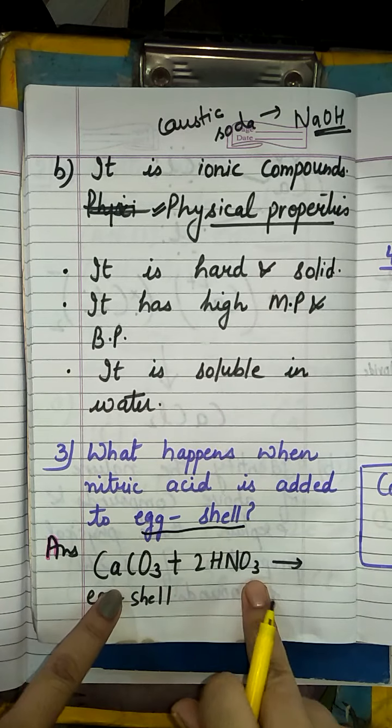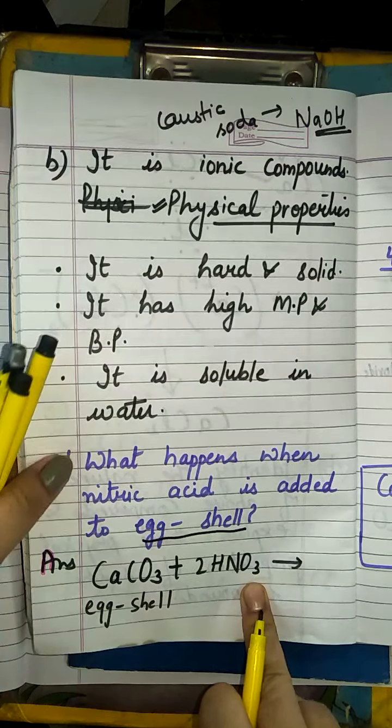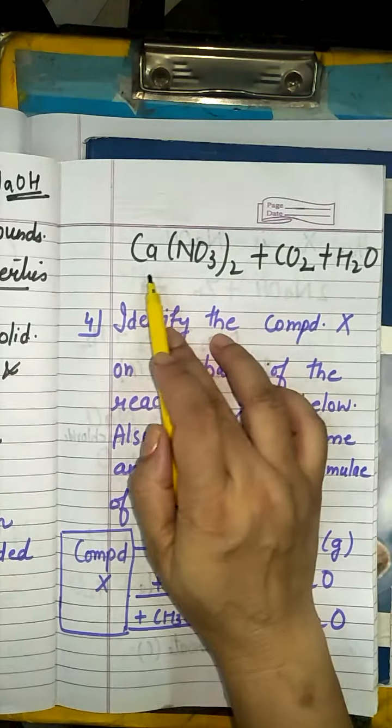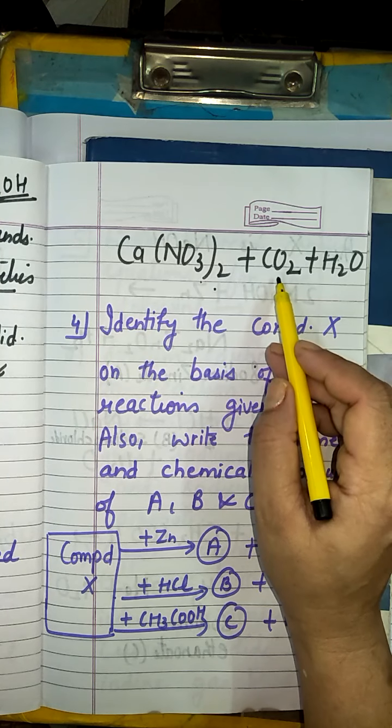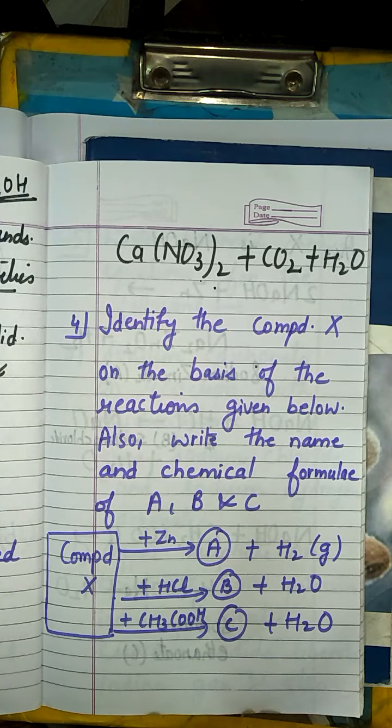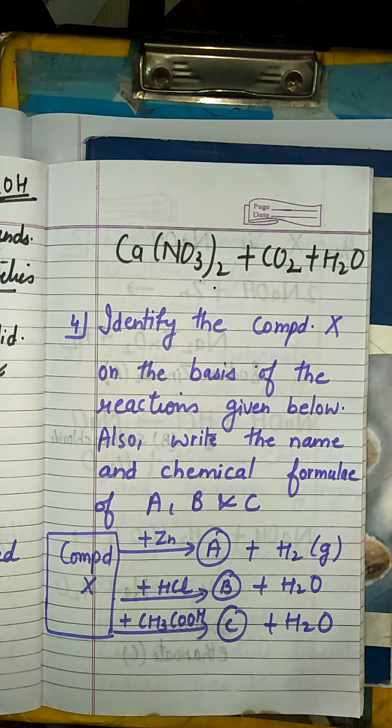You have to show the reaction with nitric acid. So what will be your reaction? Calcium nitrate, Ca(NO3)2, along with the evolution of carbon dioxide and water will be there. Fine. Then another good question.